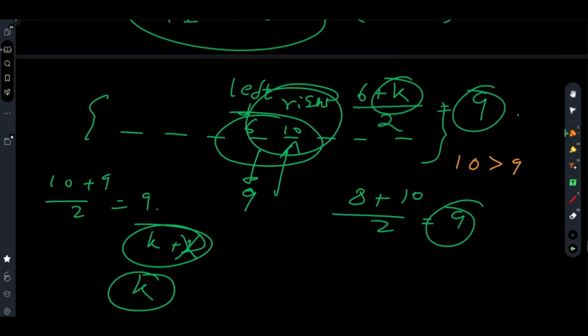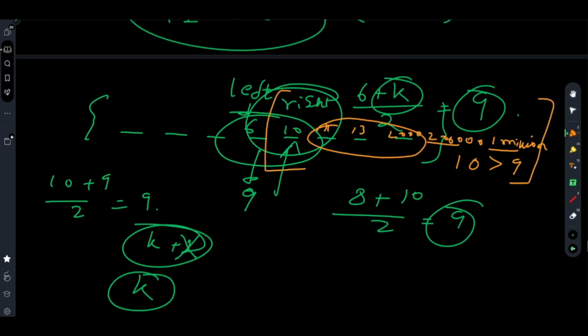If the right is more than the targeted median, you're sure that anything after right is more than the targeted median: 11, 13, 2000, 200,000, 1 million, anything, it is more than 9. So from this right to the end, no incrementing is required at all. Effectively the value of count remains 0.